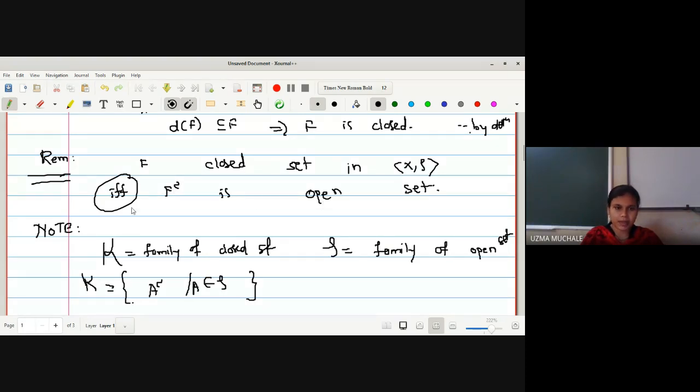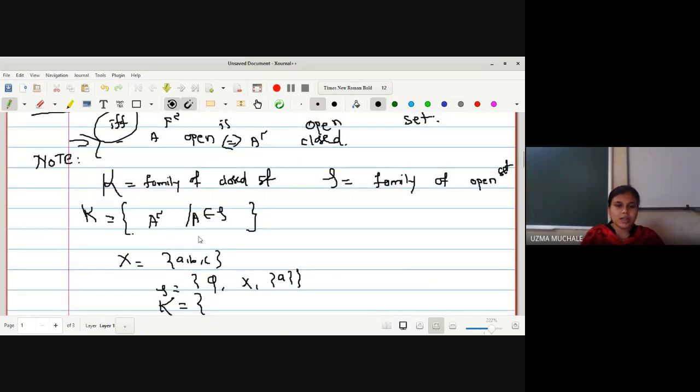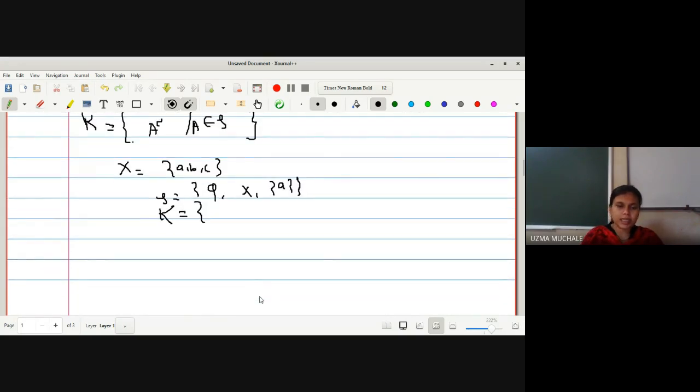This statement we can write in another way: if A is an open set, I can say that the complement of A is a closed set. So here we have written the family K as complements of members of tau. What are members of tau? They are open sets. Now how are you going to write down the family K in this example?